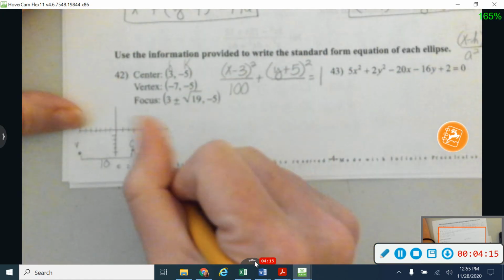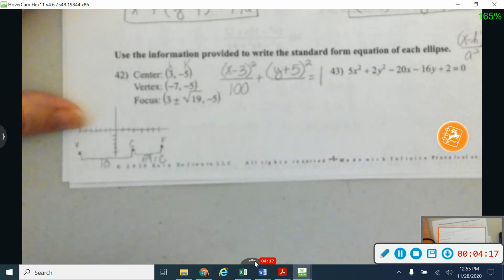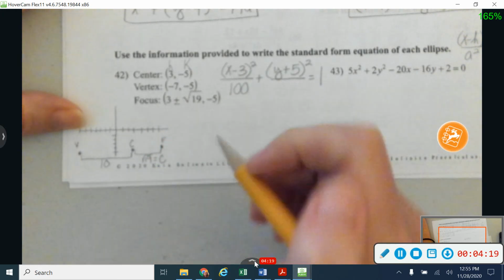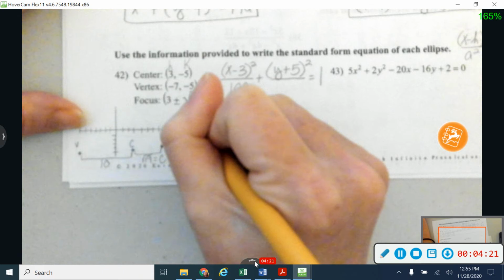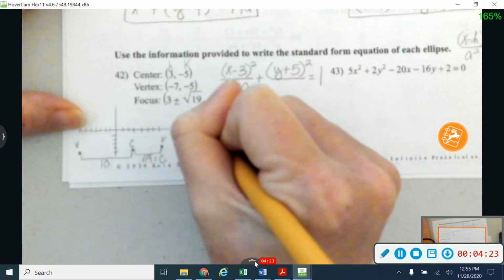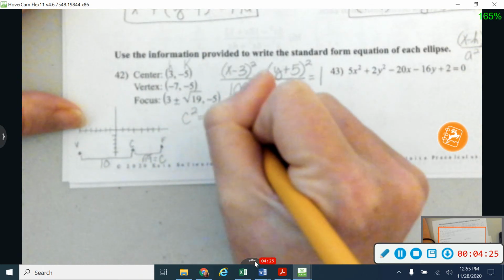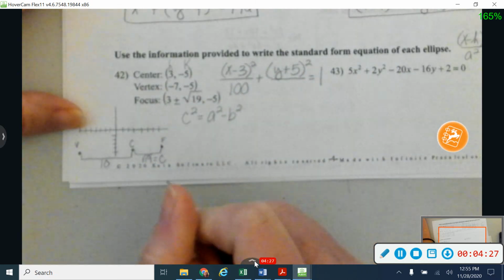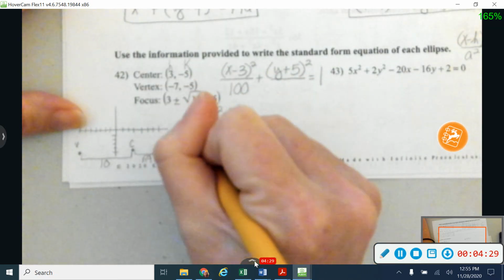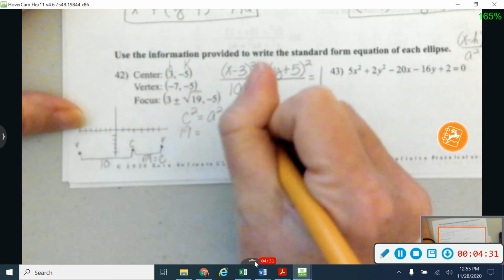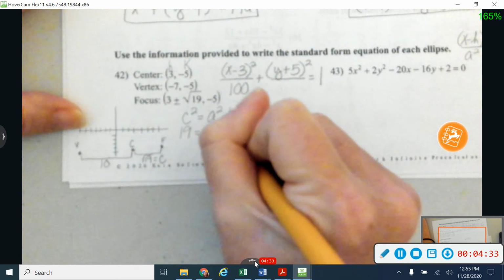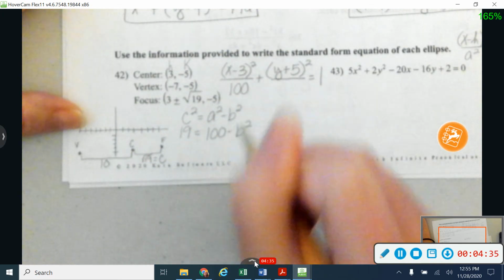And then this right here is giving me my C value. So I know that C is the square root of 19, and I know for an ellipse that C squared is equal to A squared minus B squared. All right, so C squared is going to be 19, and I know A squared is 100, minus B squared.